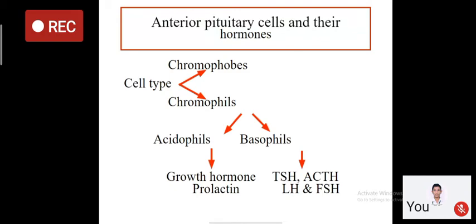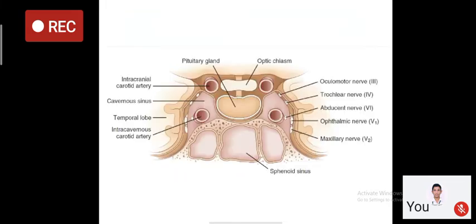Histopathologically, we can examine with the help of stain whether they are acidophilic cells or basophilic cells. The acidophilic cells secrete growth hormone and prolactin, while the basophilic cells secrete TSH, ACTH, LH, and FSH. So these are some small pieces of information which will be helpful to you in your future exams.